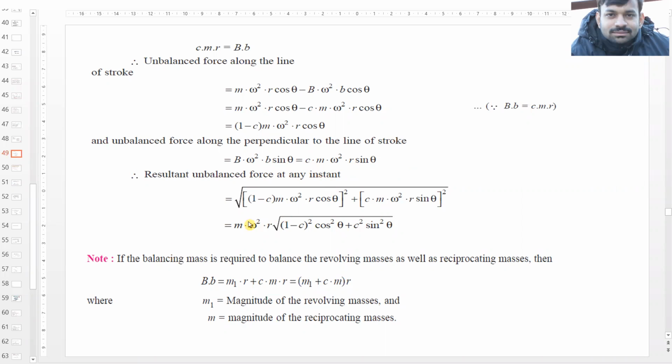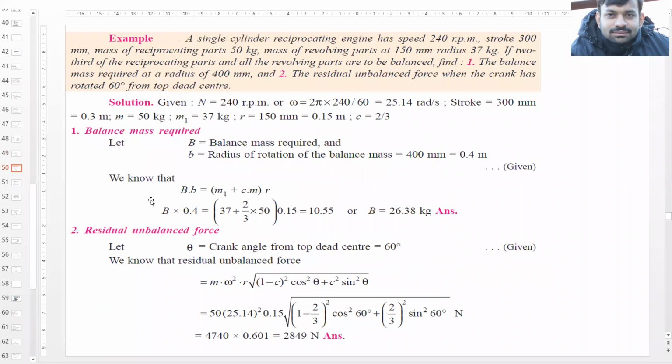And its resultant was something like this. Based on this, we saw a numerical. This m1 would be the magnitude of revolving masses, and this m2 would be the magnitude of reciprocating masses, right? And we saw this numerical regarding the same.